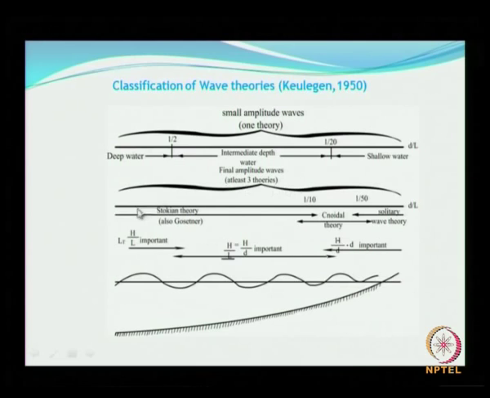But for other cases, as indicated here, you have d by L, and beyond this up to this you have what is called your Stokesian theory, and within this range we have what is called the sinusoidal theory, and then d by L less than 1 by 50, we have the solitary wave.